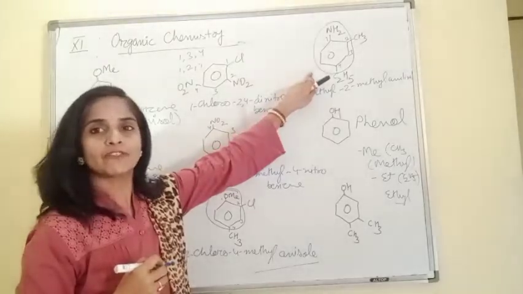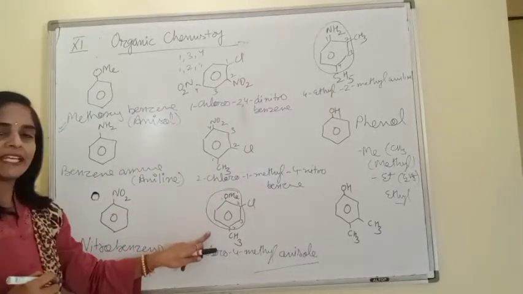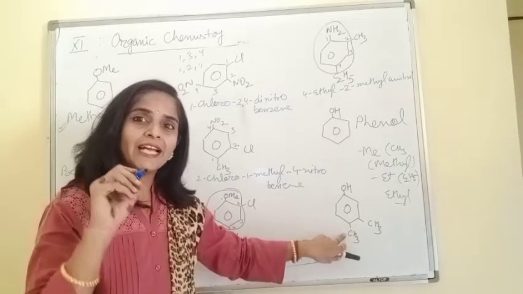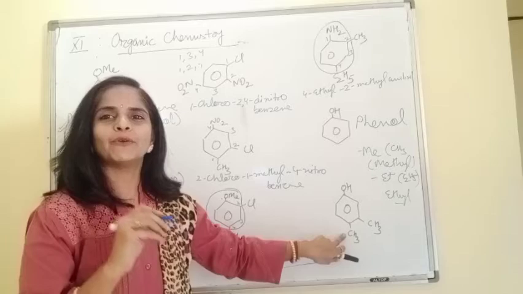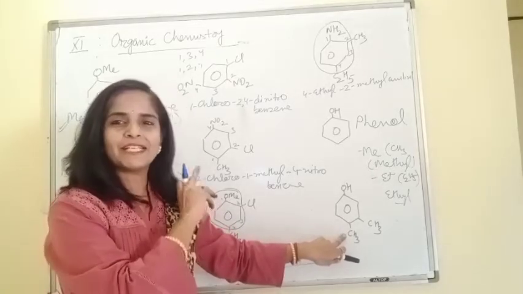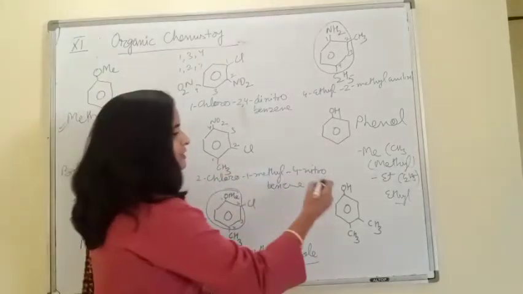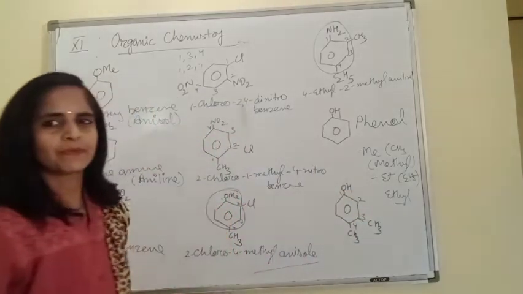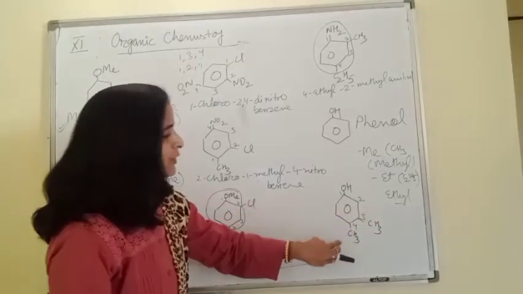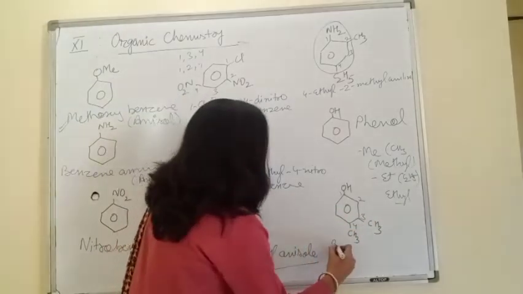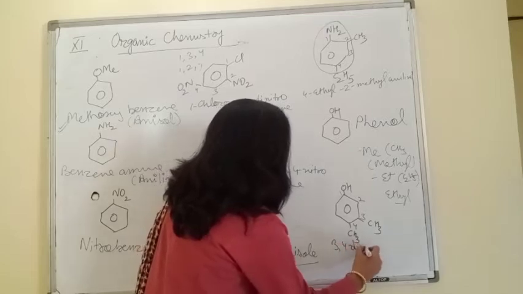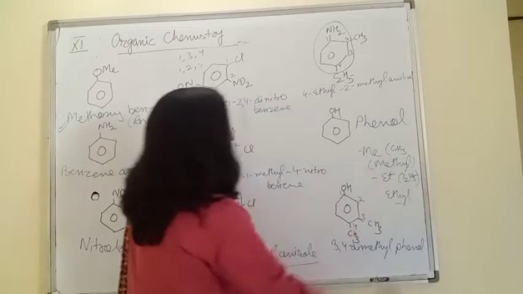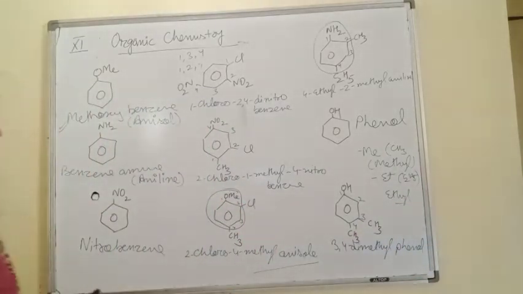All others are treated as derivatives of phenol. Like these are derivatives of aniline, derivatives of anisole. So similarly, this is derivative of phenol. Now you please try the name of this compound on your own and then come and check with me. So this is first position for phenol group, OH group. So now the name is 3,4-dimethyl, and then the principal chain is phenol. Okay, beta?